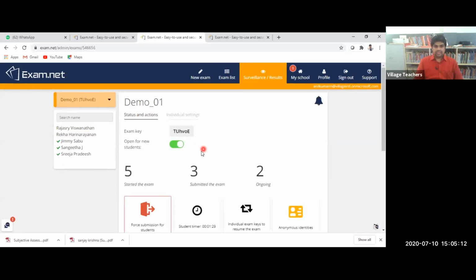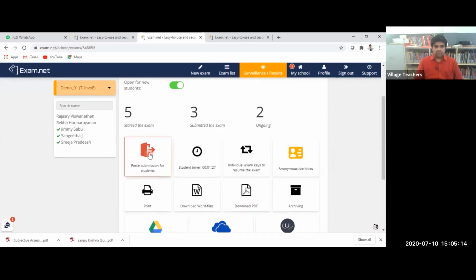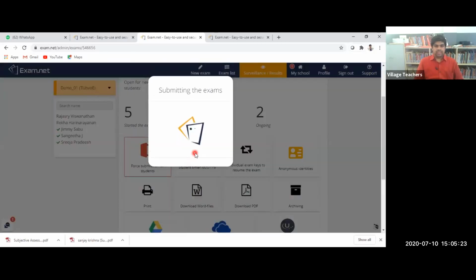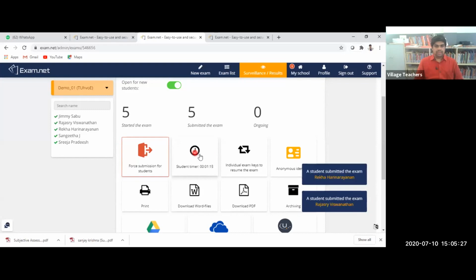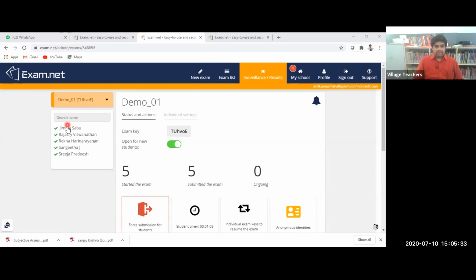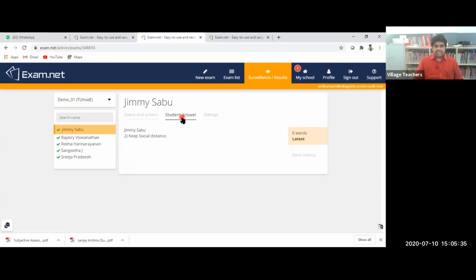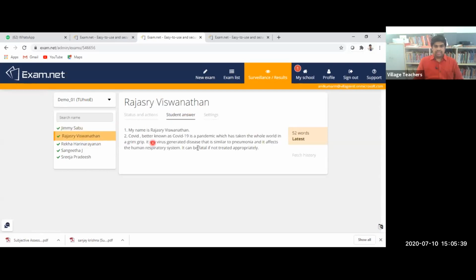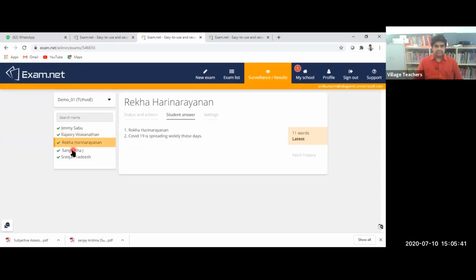Status and actions. Here I can just force submission. So just proceed. I'm just proceeding with this, submitting all the exams. Okay, so forcefully I submitted. Now, for an easy view, you can just see the paper like this. Tap on the student answer, and we can just see the answers like this.